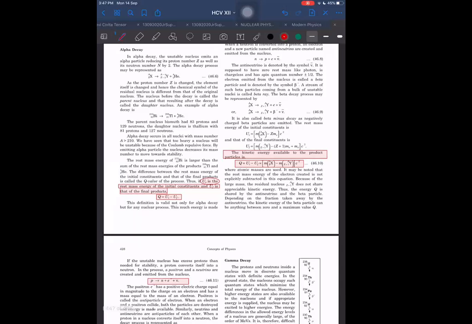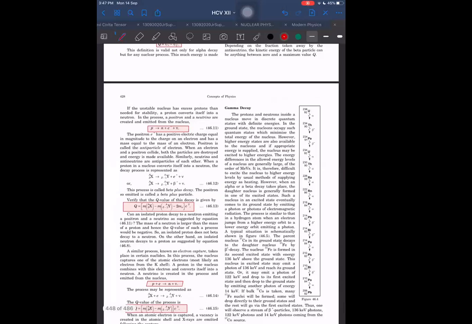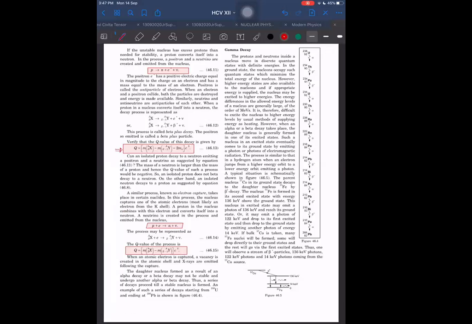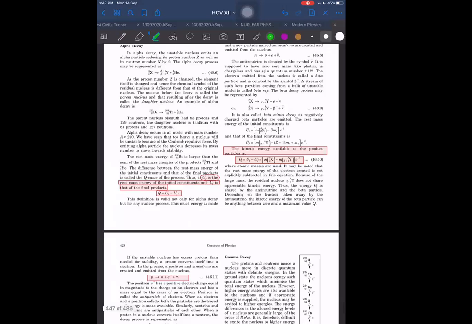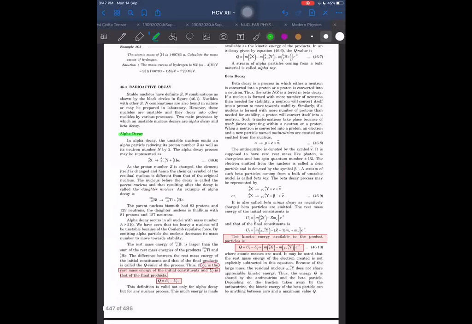And here I wanted to explain this thing also. If you are there with me, then listen once. This we are writing in terms of atoms. Notice here one thing: this term 2Me, and there is no such term appearing here. Why this 2Me appears here, I will explain. Maybe I will explain tomorrow, because I have to start tomorrow with alpha decay and beta decay, and then I will explain what happens here.